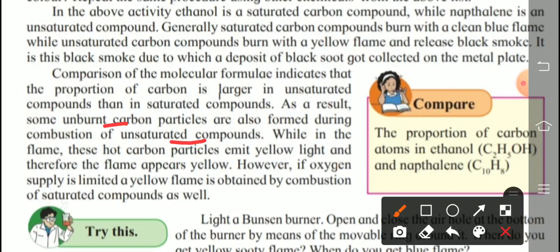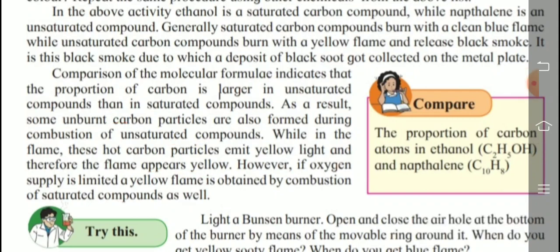While in the flame, these hot carbon particles emit yellow light and therefore the flame appears yellow. However, if oxygen supply is limited, a yellow flame is obtained by combustion of saturated compounds as well. So this is the explanation of this activity.